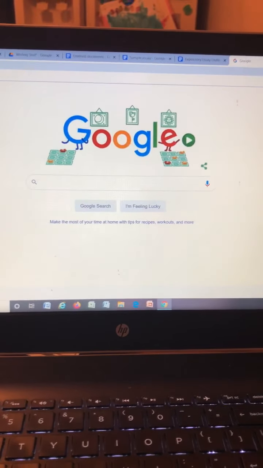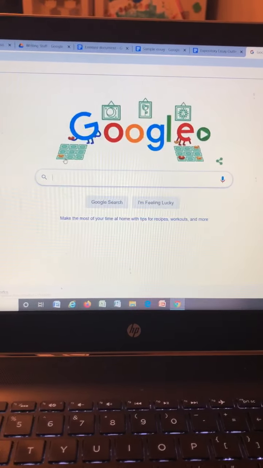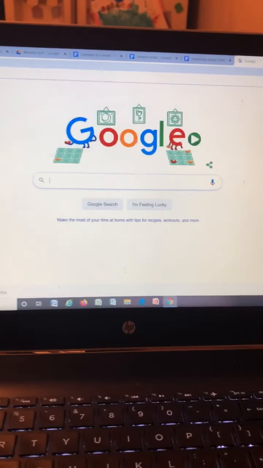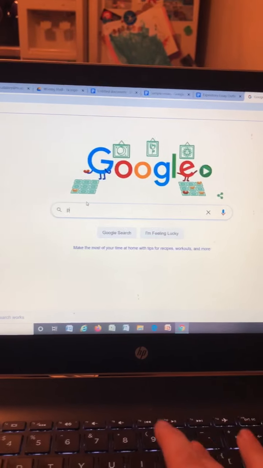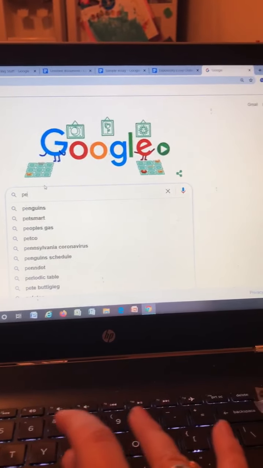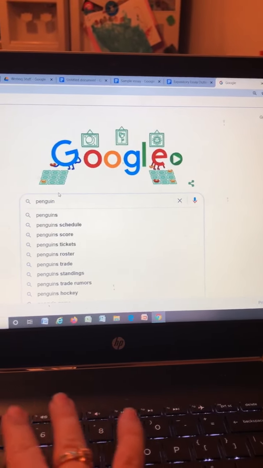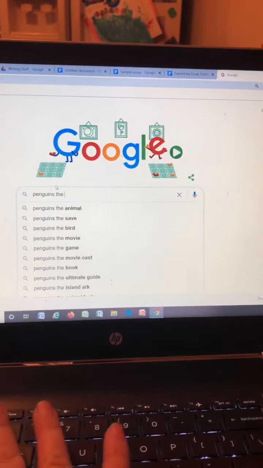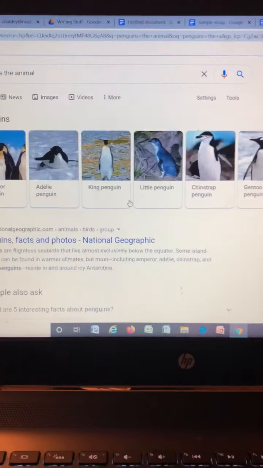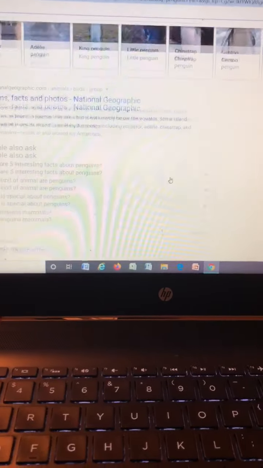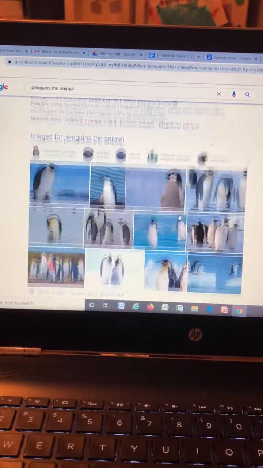So I'm going to show you what I want you to do. Let's say I'm going to write my essay about penguins. I'm going to go to Google. The first thing you need to do is go to Google and type in your topic. I'm going to type in penguins and add the animal, because if I don't, the Pittsburgh Penguins hockey team comes up. Okay, so when I've typed in penguins the animal, you can see I've got a whole list of